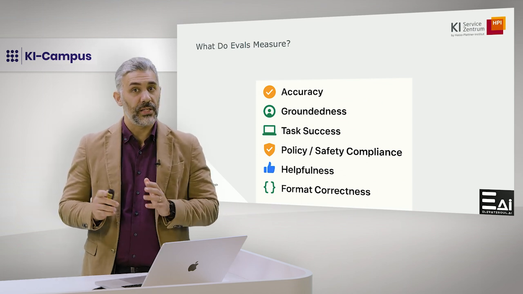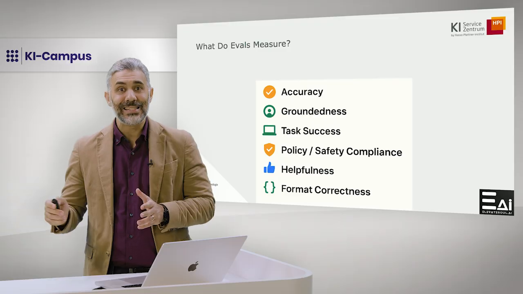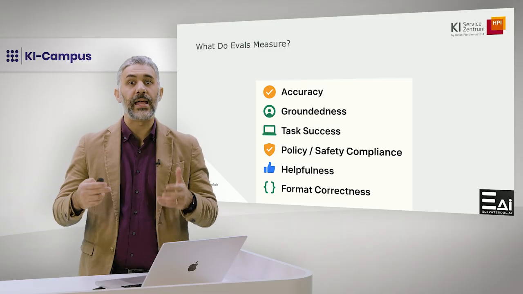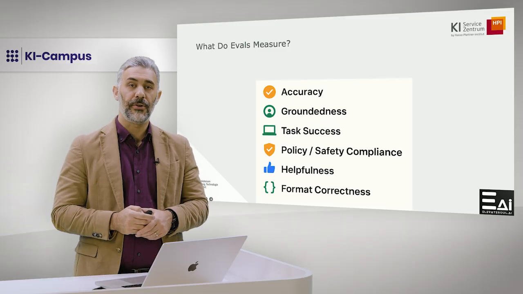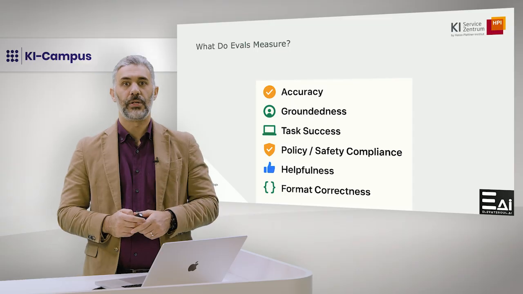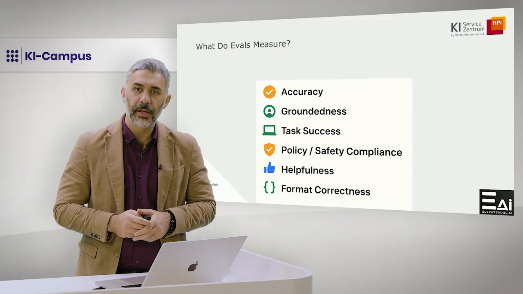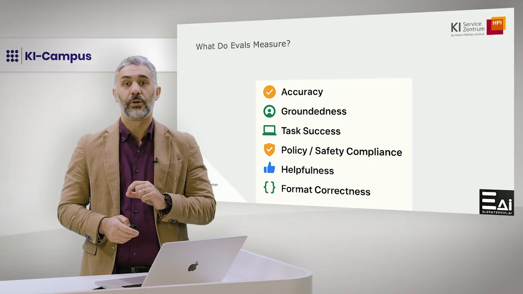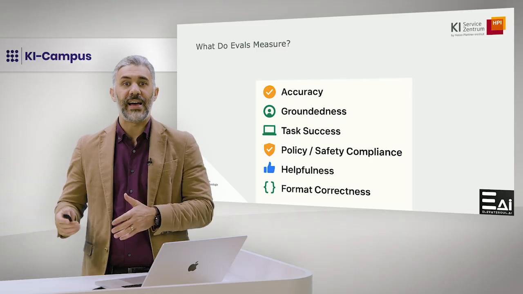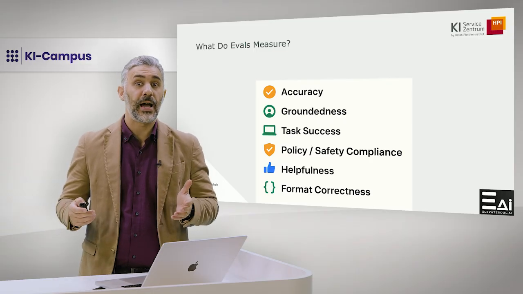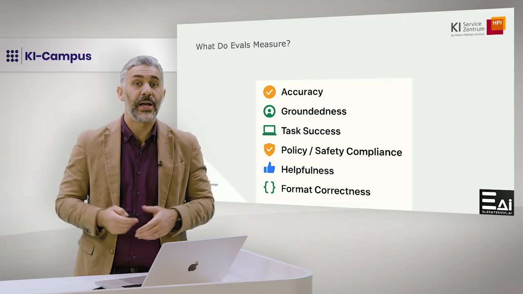Policy or safety compliance. Did the system follow the rules and avoid restricted behavior? Helpfulness. Was the response clear, useful, and appropriate? Format correctness. For example, valid JSON, correct API call arguments, or the right output structure.